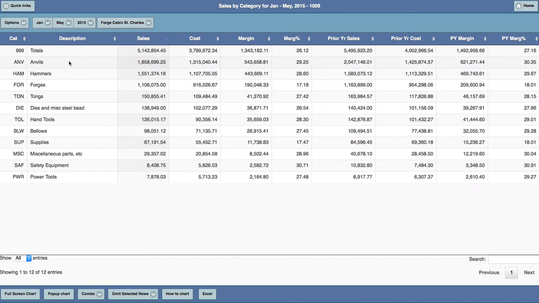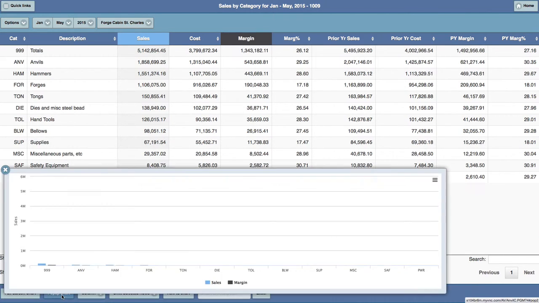By default, all rows are selected for inclusion in the chart, but I need to specify what columns I want to chart. To do that, I simply click in the column that I want to chart. First, I'll do a simple chart showing sales and margin. And I'll choose a column chart and I'll pop it up.